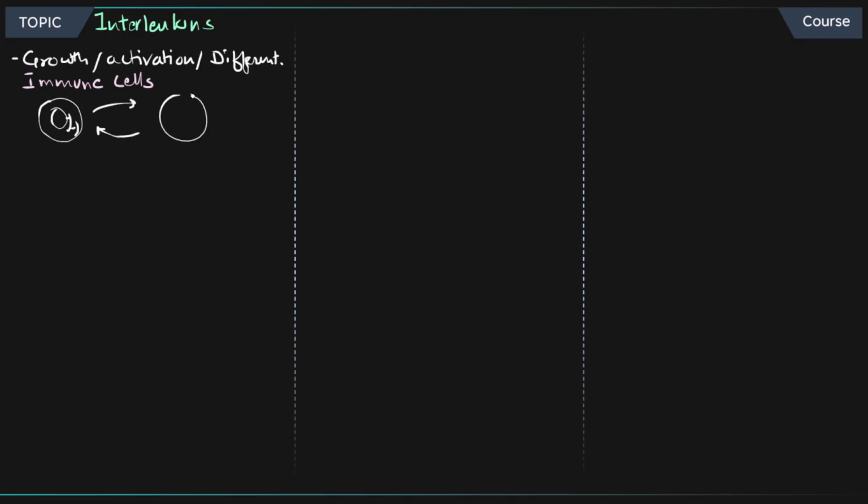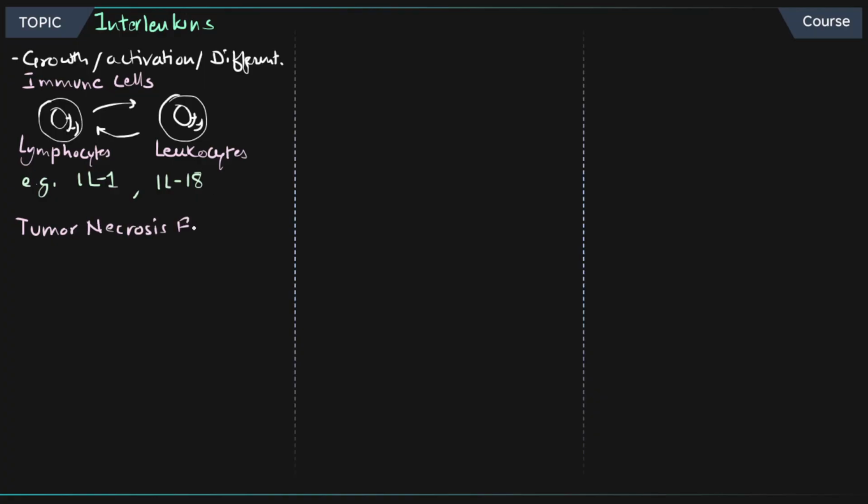Let's suppose we have this particular cell, and it's going to communicate with another cell. On one side you have lymphocytes, on another side you have leukocytes. The communication is happening because of the interleukins, right? Examples are IL-1, interleukin 1, and interleukin 18. These are really important interleukins. We'll talk about the function later on.